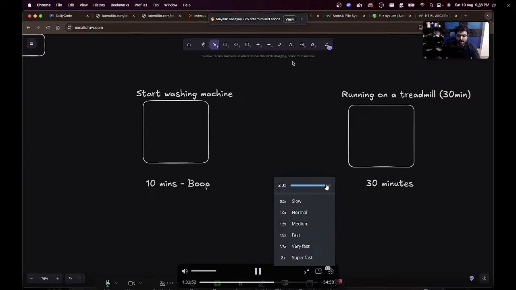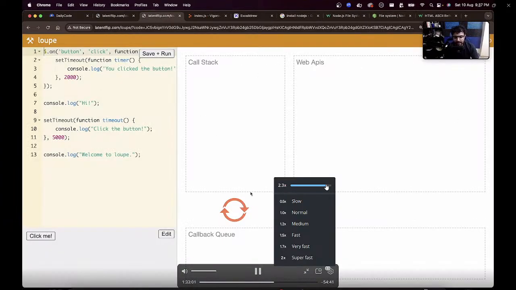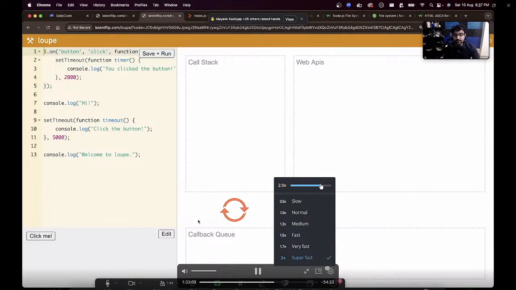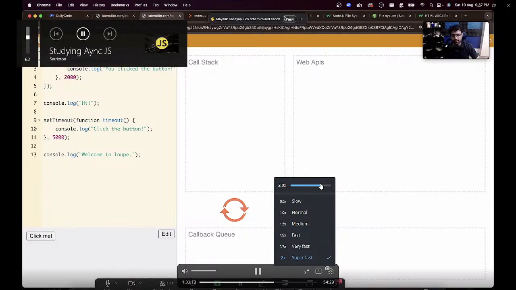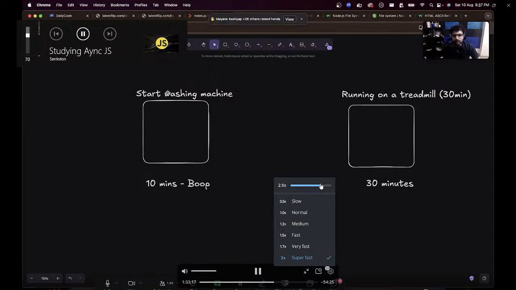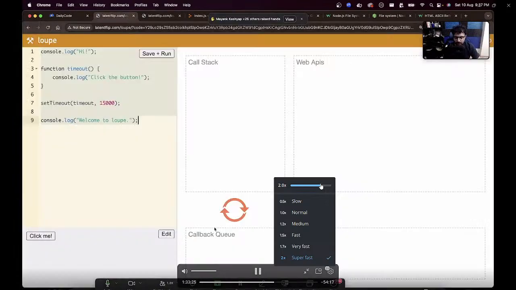Only when you get free from here will you look at all the pending things in the callback queue, which takes me to this loop architecture that I will show you. It has a callback queue at the bottom. This is a queue of things that are done. This is the thread telling you, I am done. But you won't get it easily. It stays in the queue. Whenever you are done running for 30 minutes, you will try the same experiment here.